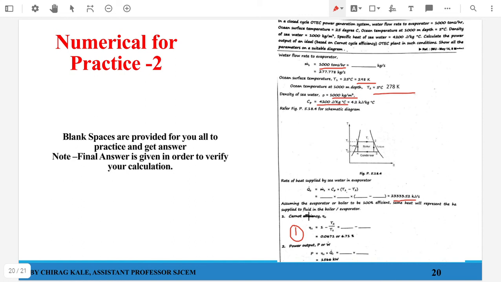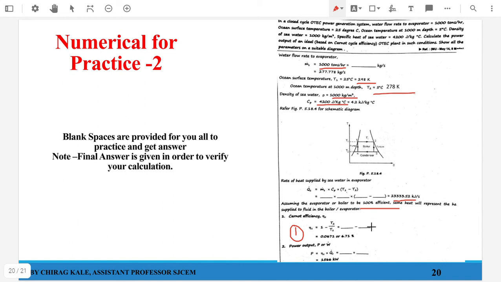Now again, since here there is no fraction, I write a statement saying that I am considering that it is 100% efficient. If that is not given, then if the fraction is given, I have to consider the fraction. If the fraction is not given, then I can write down this assumption. So what is Carnot efficiency? Again, it is 1 minus Tc upon Th, or cold upon hot. So what I will be getting is around 0.067 or 6.7% efficiency. That is the Carnot efficiency.